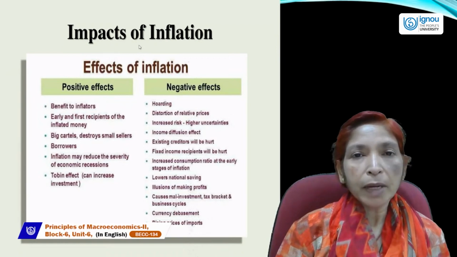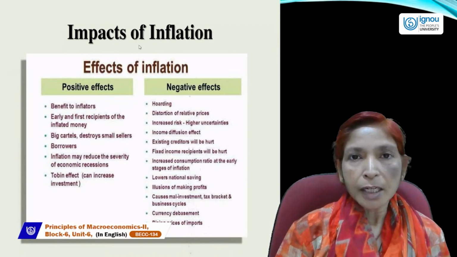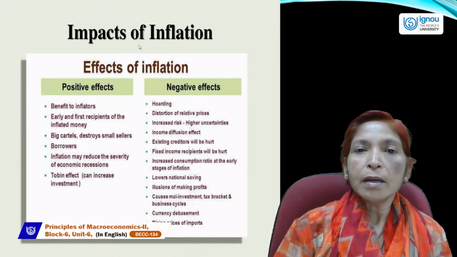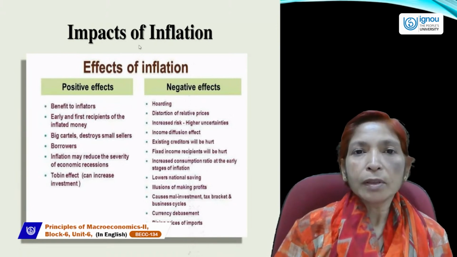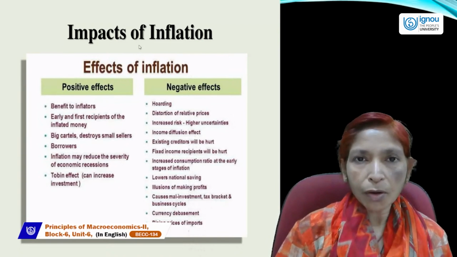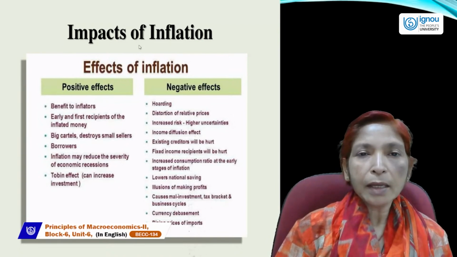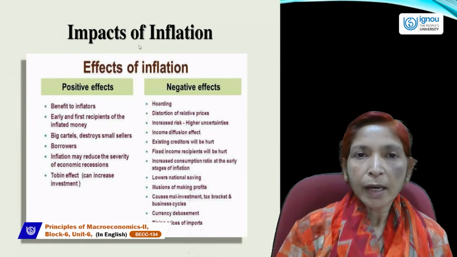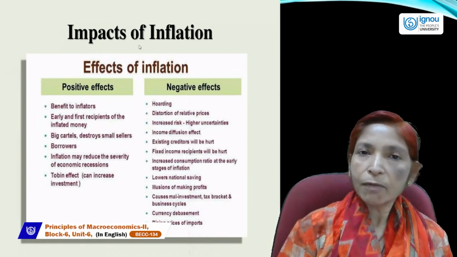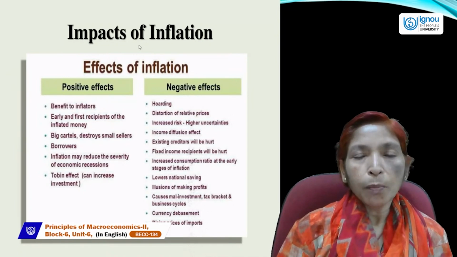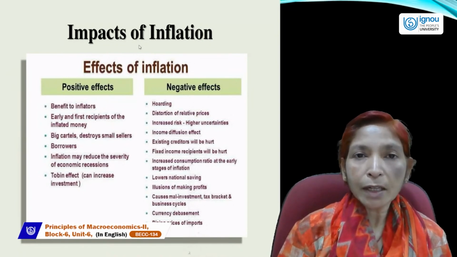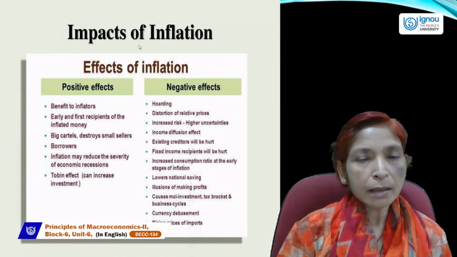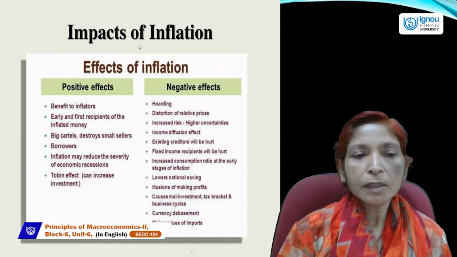That's why they made a big cartel, destroyed small sellers, took advantage of their monopoly or oligopoly power, and restricted the entry of other sellers, taking advantage of inflation. Borrowers always take advantage of inflation, but lenders are at a disadvantage.